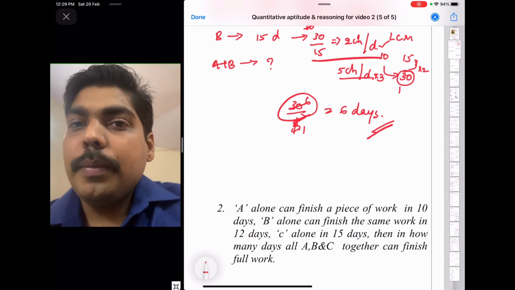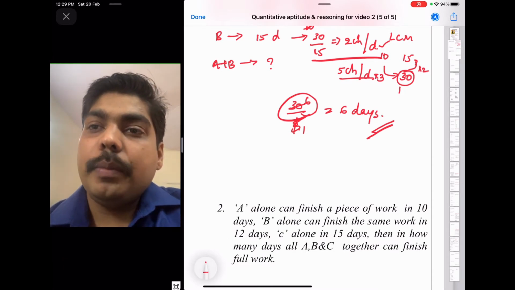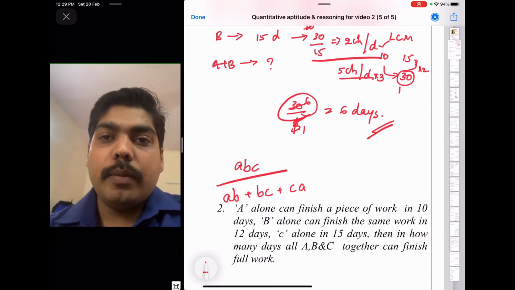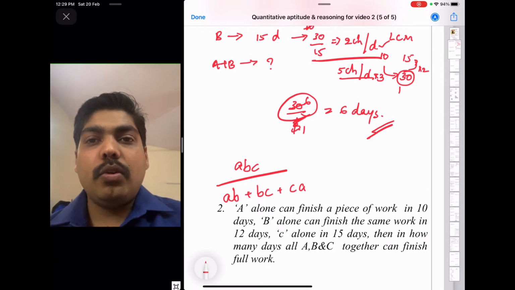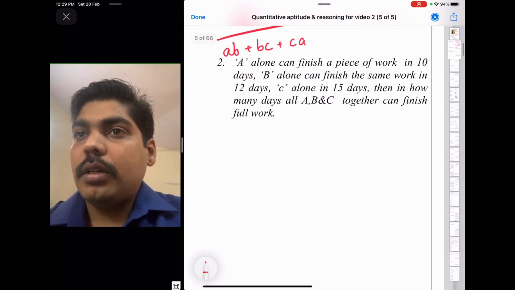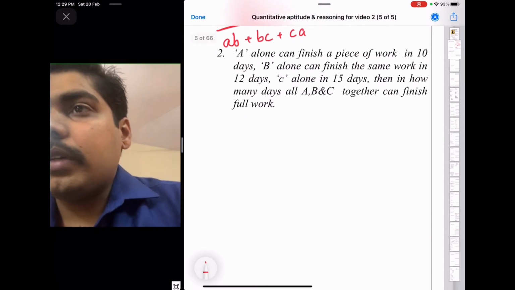So in the formula method, if there are more than 2 people, then the formula will be ABC upon AB plus BC plus CA. Like that it will become more and more complicated if there are more than 2 people. Okay. Now try the second one.